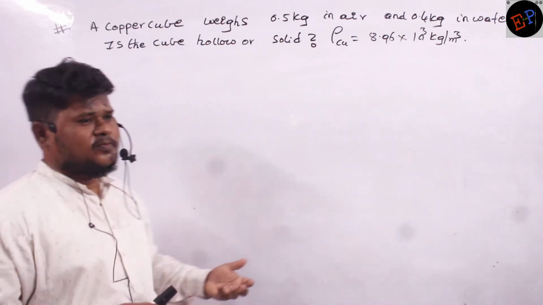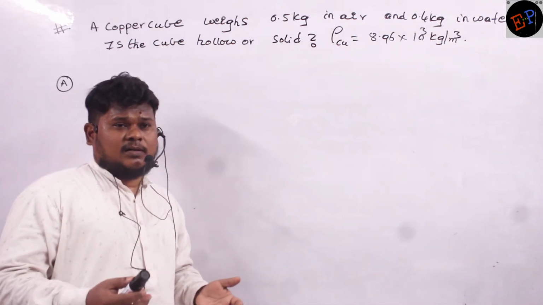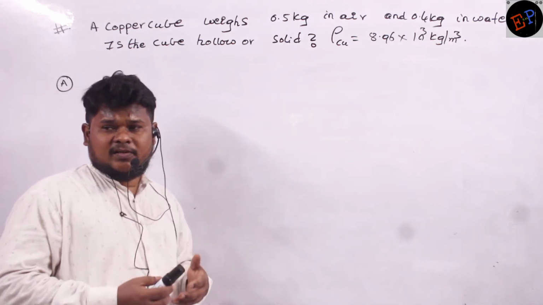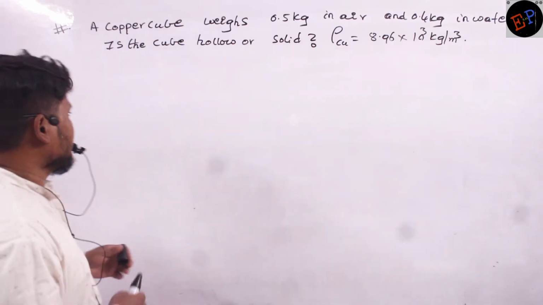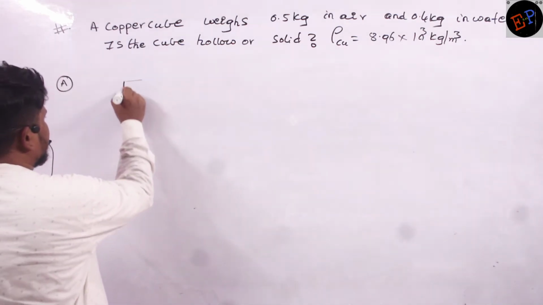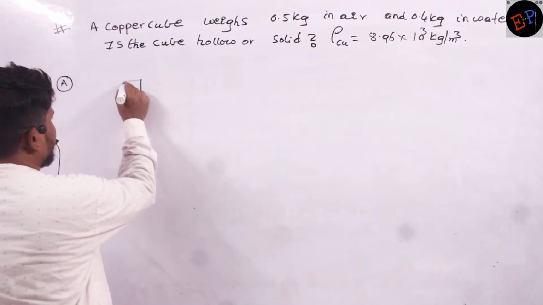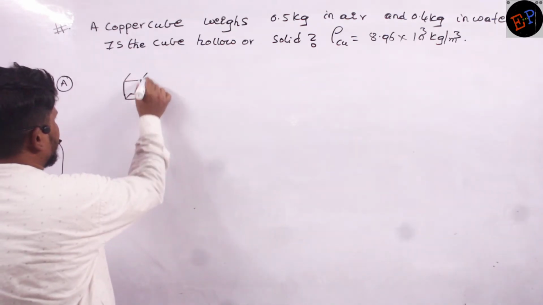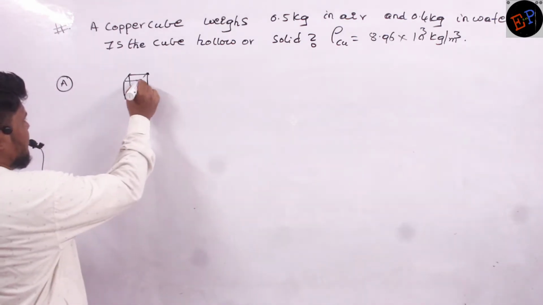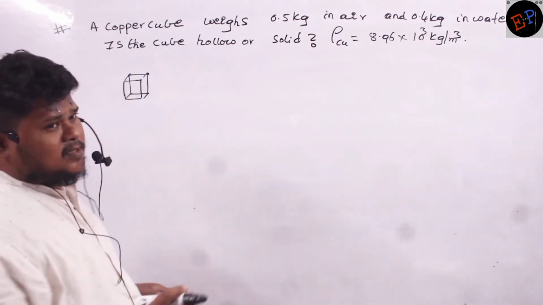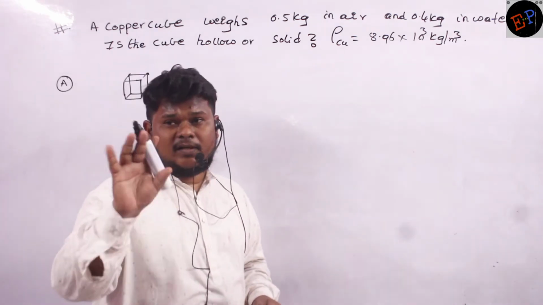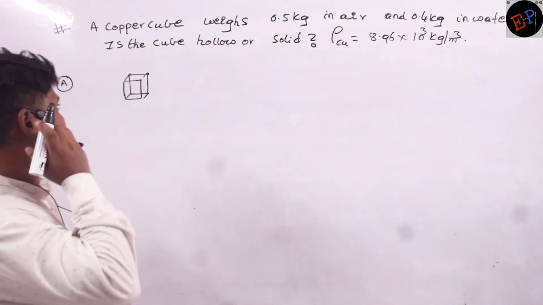Whether this cube is hollow or the mass is completely present inside this volume, that I don't know. First of all, what is meant by cube? This is a cube. Clear? So whether it is completely filled with mass or there is any empty space, that I want to find out. So let us see how we can proceed.